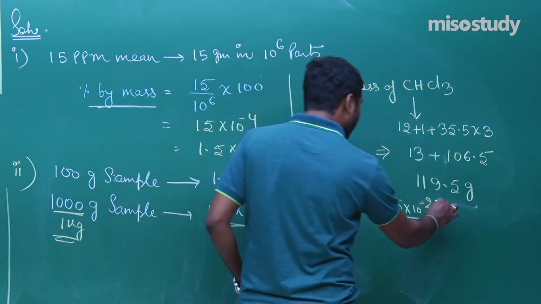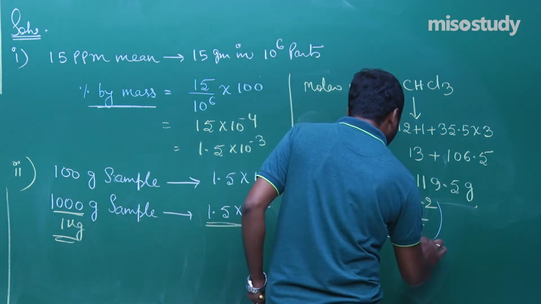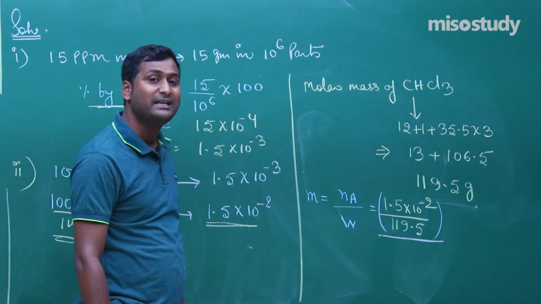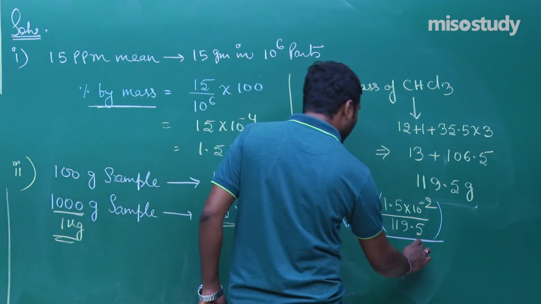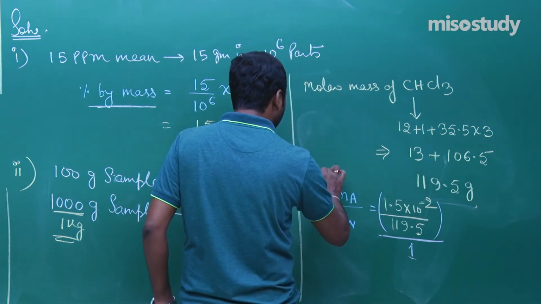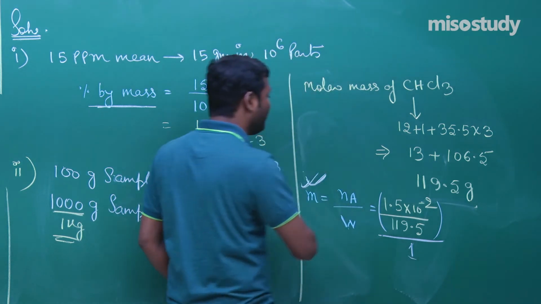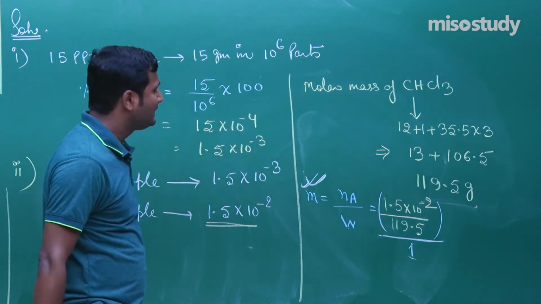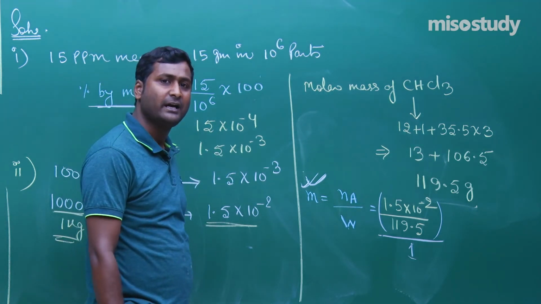Clear? This is the number of moles, and what we have taken as a standard, that is weight of solvent in kg, that is 1. Put here 1. After solving, you get the value of molality. This is a simple question. Think on it. Definitely you will solve such kind of questions.